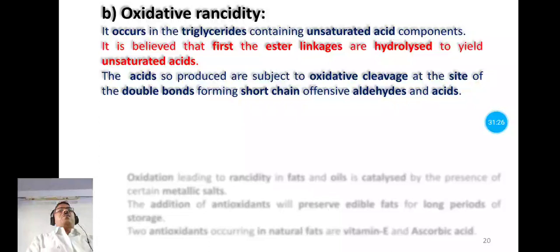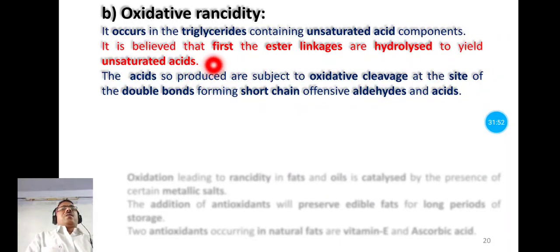Now the second type of rancidity is oxidative rancidity. In this oxidative rancidity, see here, this occurs in triglycerides containing unsaturated acids. It means they contain double bonds, carbon-carbon double bonds.